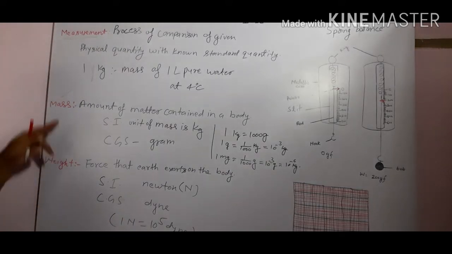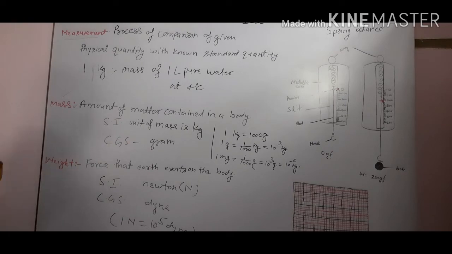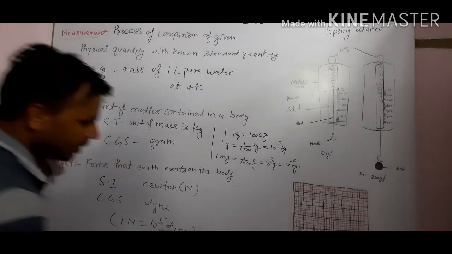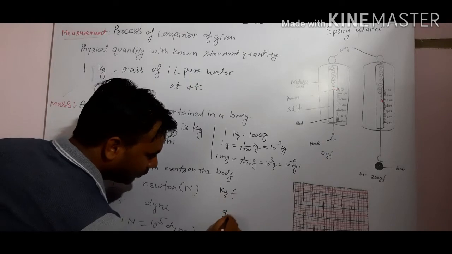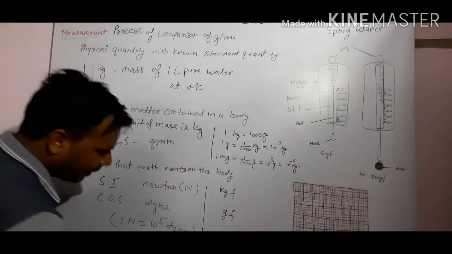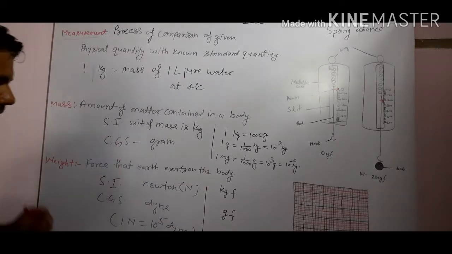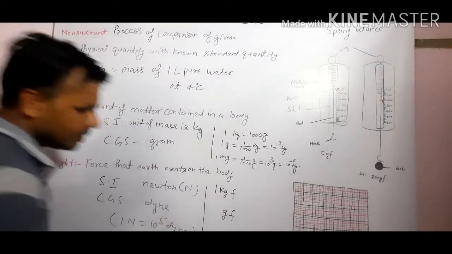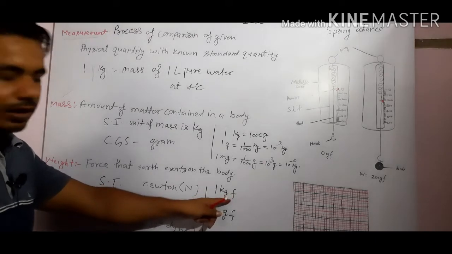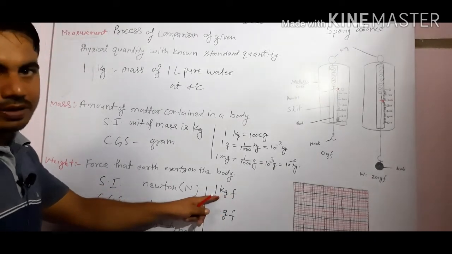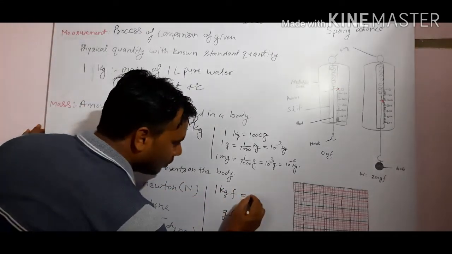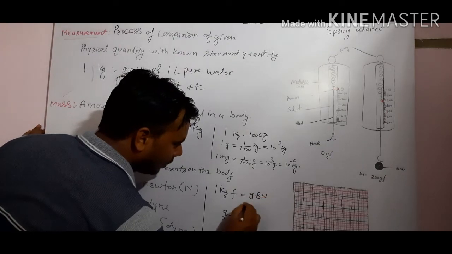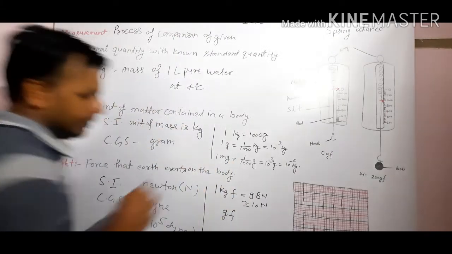Now we see the other unit of weight. The gravitational units of weight are kilogram force and gram force. What is kilogram force and gram force? 1 kilogram force is the force exerted by the earth on a 1 kilogram body. 1 kilogram force is equal to 9.8 Newton, approximately 10 Newton.